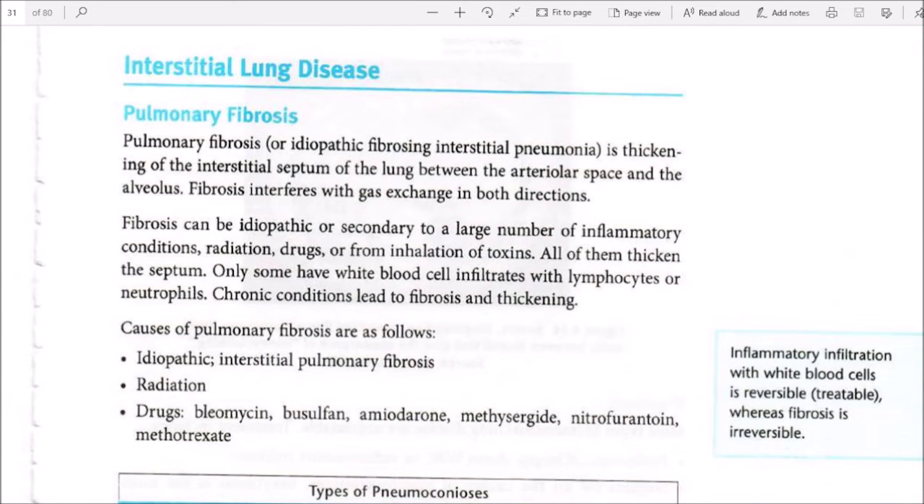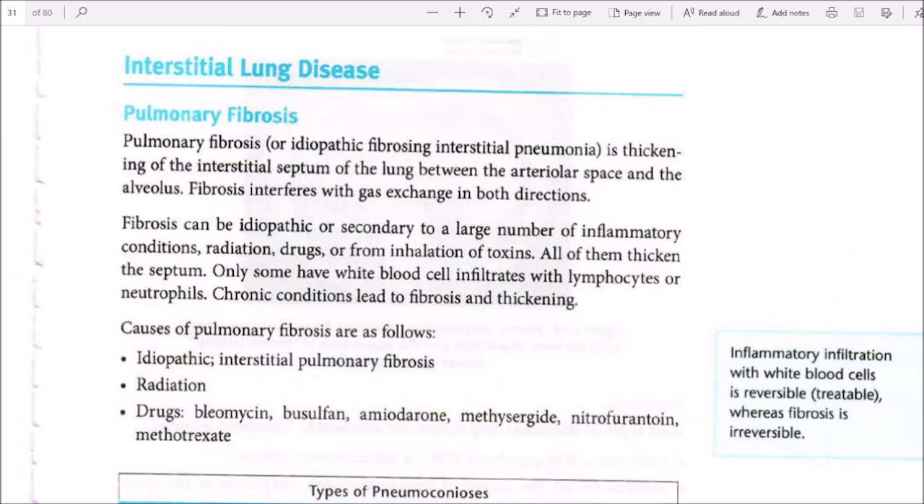Interstitial lung disease, pulmonary fibrosis. Pulmonary fibrosis, or idiopathic fibrosing interstitial pneumonia, is thickening of the interstitium, the septum of the lung between the alveolar space and the alveolus. Fibrosis interferes with gas exchange in both directions. Fibrosis can be idiopathic or secondary to a large number of inflammatory conditions, radiation, drugs, or inhalation of toxins. All of them thicken the septum.